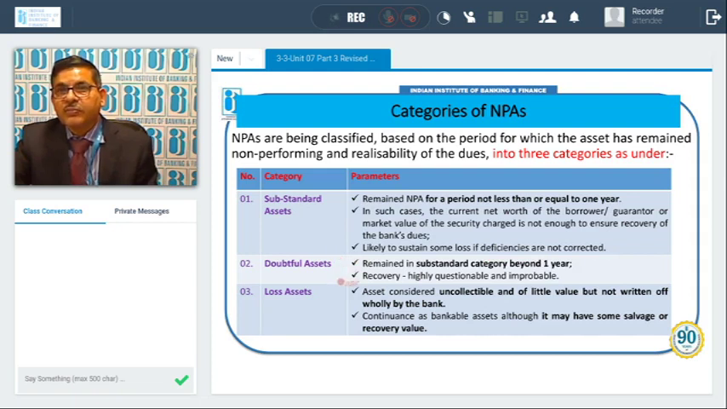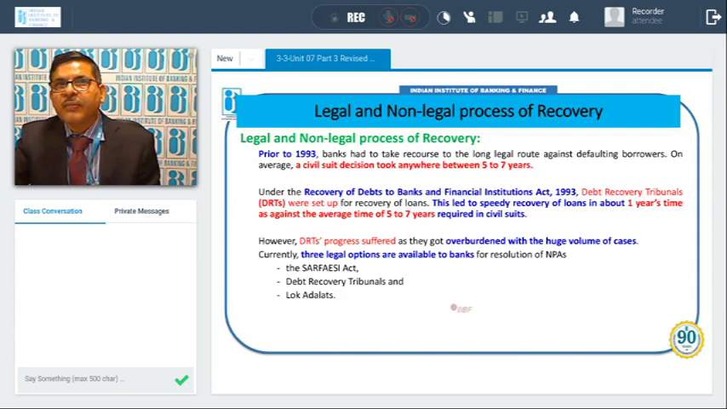Now loss assets. Assets considered uncollectible and of little value but not written off wholly by the bank. Such loan accounts where recovery is not possible or very little value asset is available, but the account is not fully written off from the books of account, then it is called a loss asset. Continuance as bankable assets, although it may have some salvage or recovery value. Though the recovery value available may be very little, it is continuing as a bankable asset. So such assets are called loss assets.